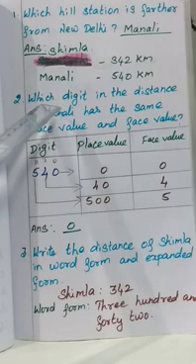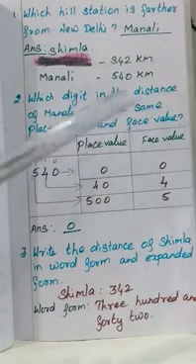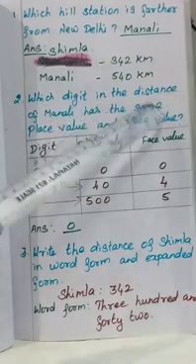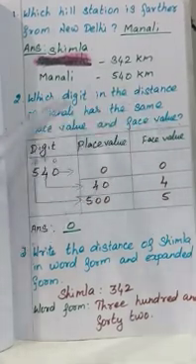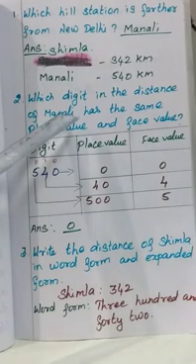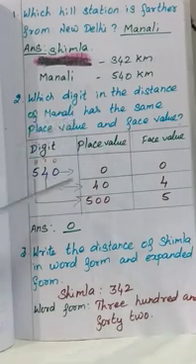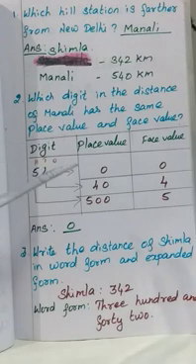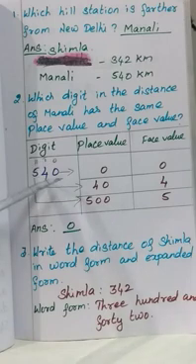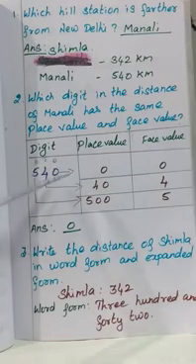Second one: which digit in the distance of Manali has the same place value and face value? Okay, so you have to see the distance of Manali. Among these digits, which one has the same place value and face value? Already you learned about place value and face value, isn't it? Now you see the place value and face value for the number. What is the distance of Manali?